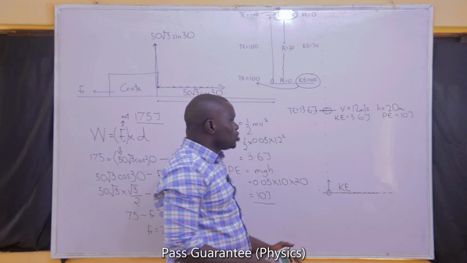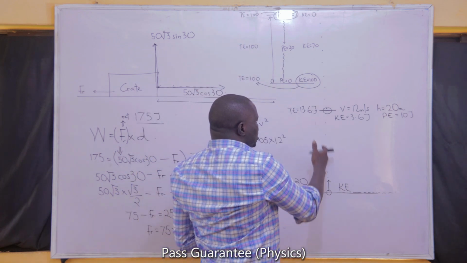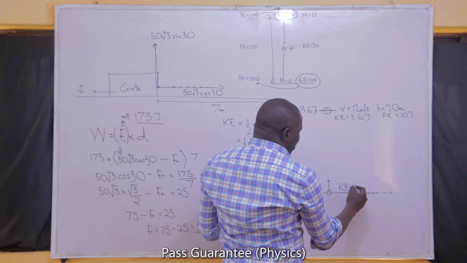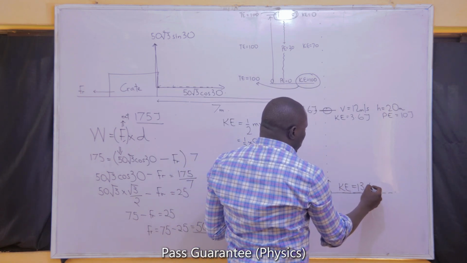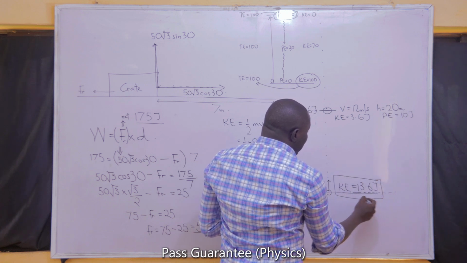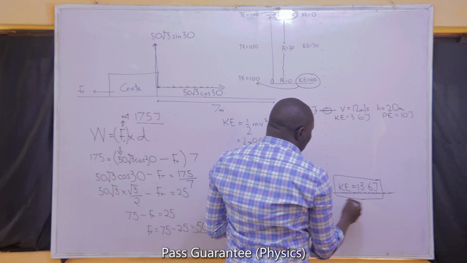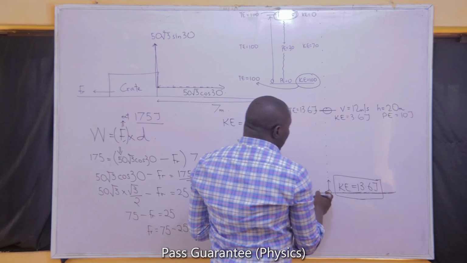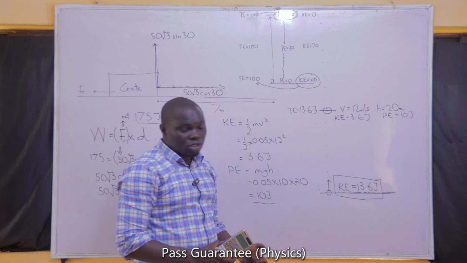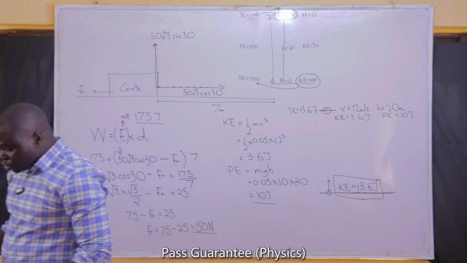So that's the same thing I'm going to apply here. The total energy is 13.6. It won't change at any point. And at the bottom, I expect the kinetic energy to also be 13.6 joules, because the kinetic energy at the base, at the point of throw, when it's still on the ground, must be equal to the total energy. So the answer to this question is 13.6 joules.